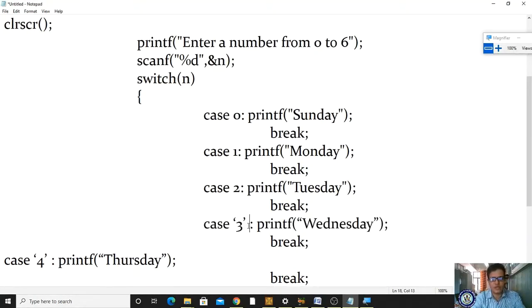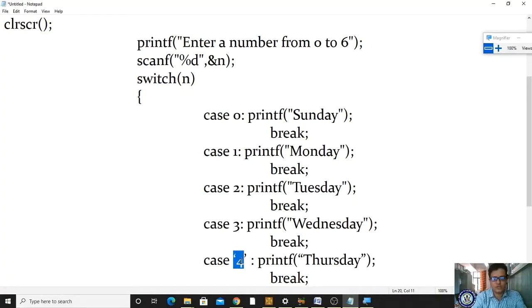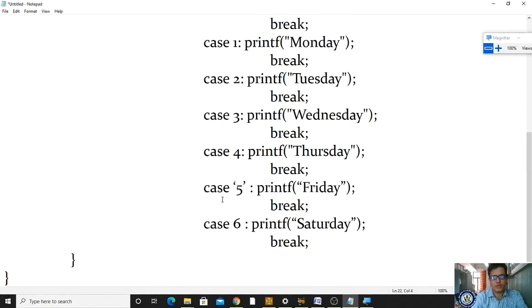It is always better to write within one statement, case 3, and it is Wednesday, and you can write case 4, that is Thursday, and break, and case 5, break, it is Friday, break, and it is Saturday, break.